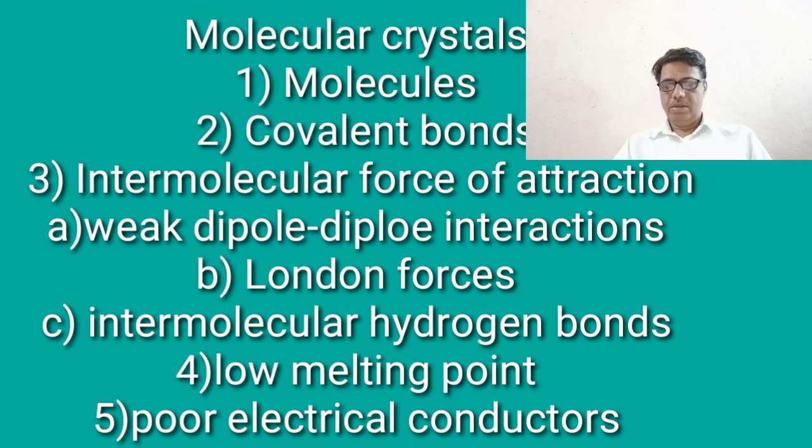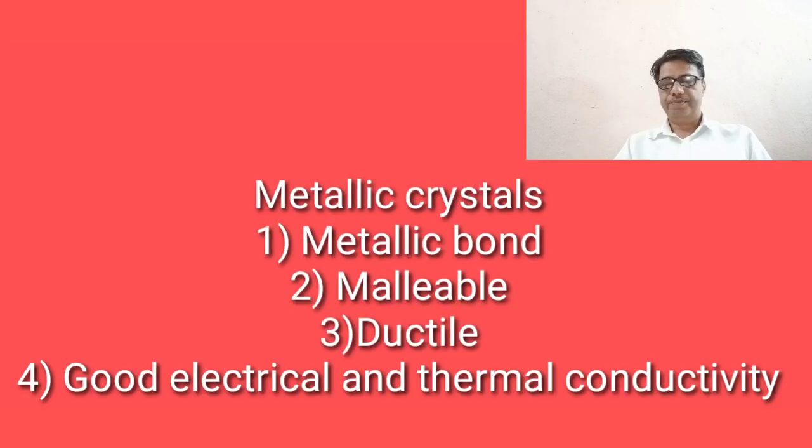For details about the forces of attraction, you just read chapter number 10, that is states of matter, in the 11th standard book. Now students, we see the last solid, metallic solids or metallic crystals. So what are metallic crystals? They are crystalline solids formed by atoms of the same metallic element held together by a metallic bond. Here the bond is metallic. The examples are sodium, potassium, calcium, iron, silver, gold, cobalt, etc.